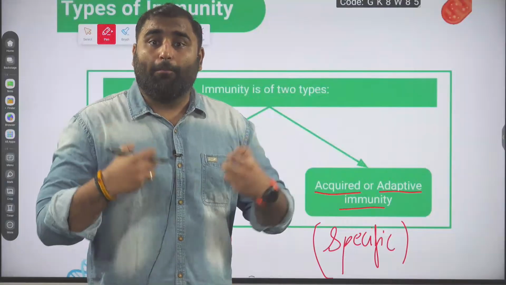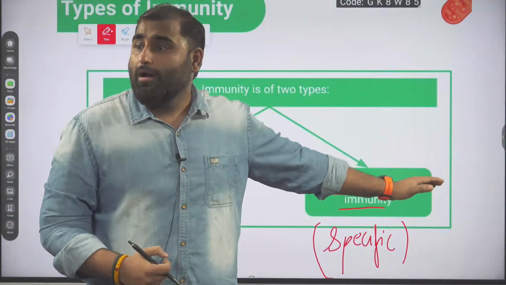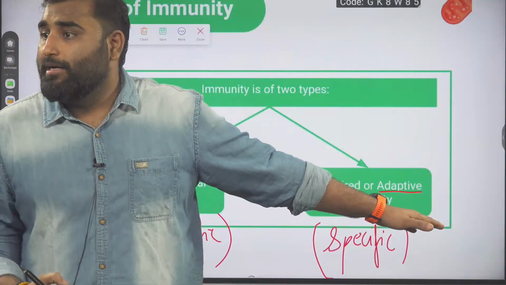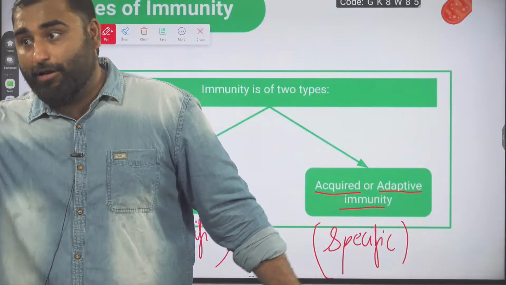As we grow, we obtain. Obtain means to acquire, and that is your acquired or adaptive immunity. Are we clear with this, guys? So with this point, we will go ahead.